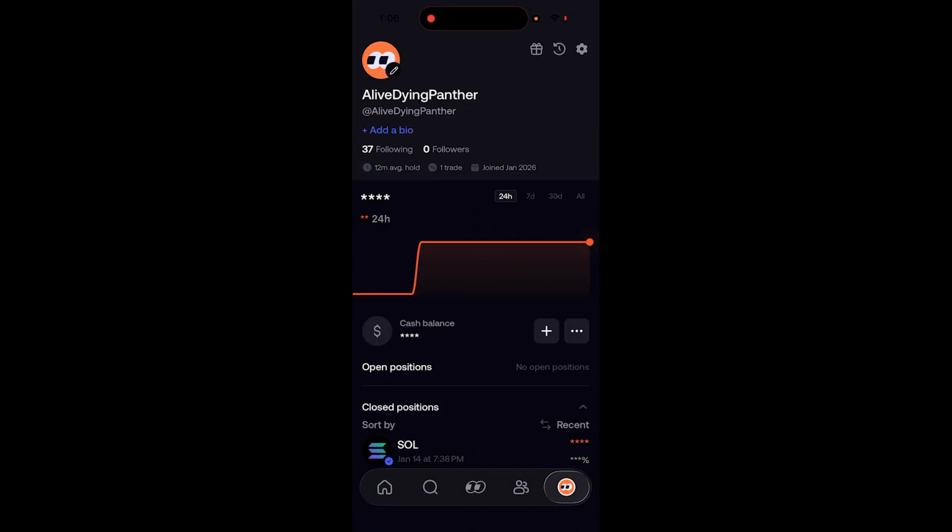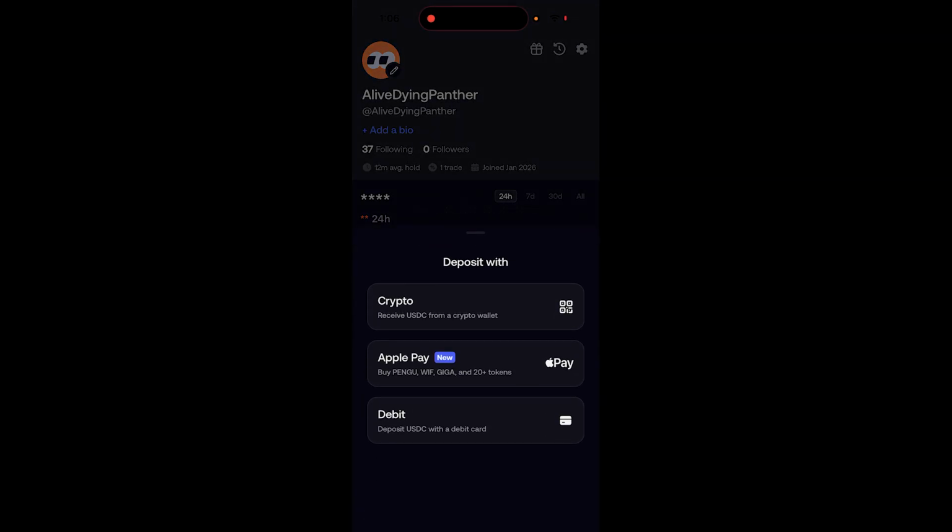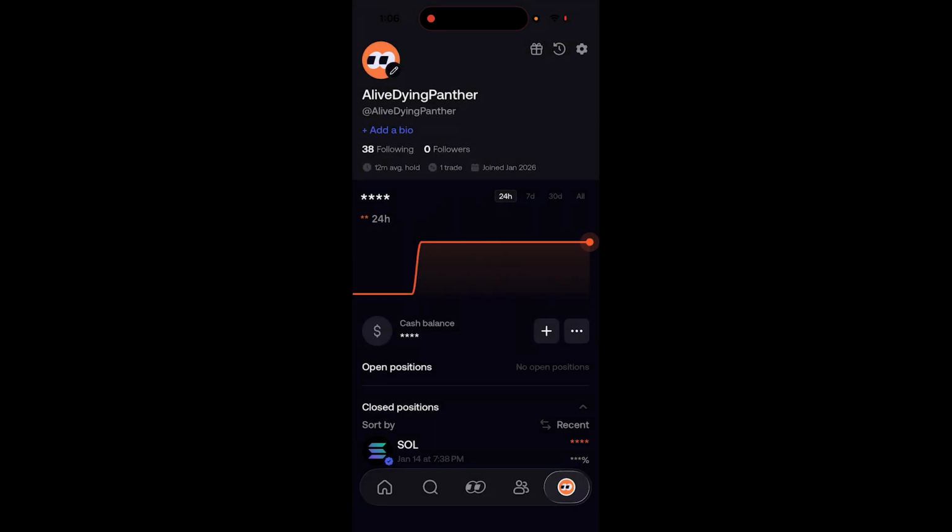And then once you do that and you want to buy, you could add money to your account like this. You have to deposit first.